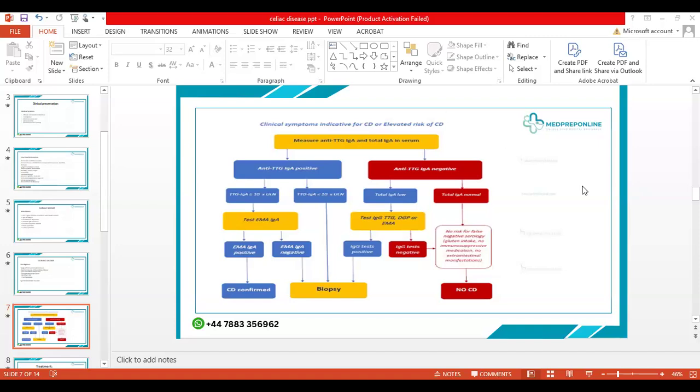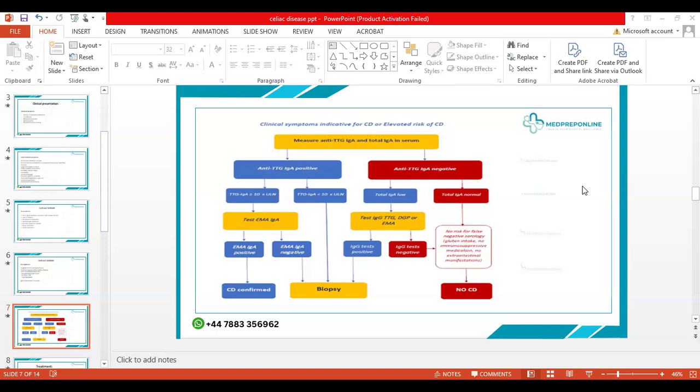Immunosuppression drugs, or if the child has any other associated condition, can cause a false negative. Whenever the child is on immunosuppressive medication, the body cannot produce enough antibodies and its immune system is depressed. In that case, there can be decreased production of anti-tissue transglutaminase, and that is usually seen if the celiac disease is associated with any of the other conditions.